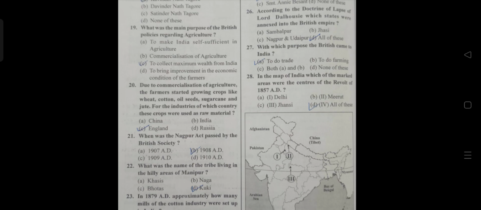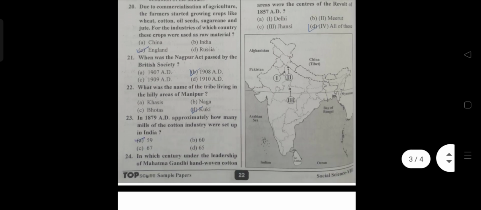Question number 20, due to commercialization of agriculture, the farmers started growing crops like wheat, cotton, oilseeds, sugarcane and jute. For the industries of which country were these crops made as raw material? The answer is C, England. 21st question, when was the Nagpur Act passed by the British Society? The answer is B, 1908. 22nd, what was the name of the tribe living in the hilly areas of Manipur? The answer is D, Kuki.